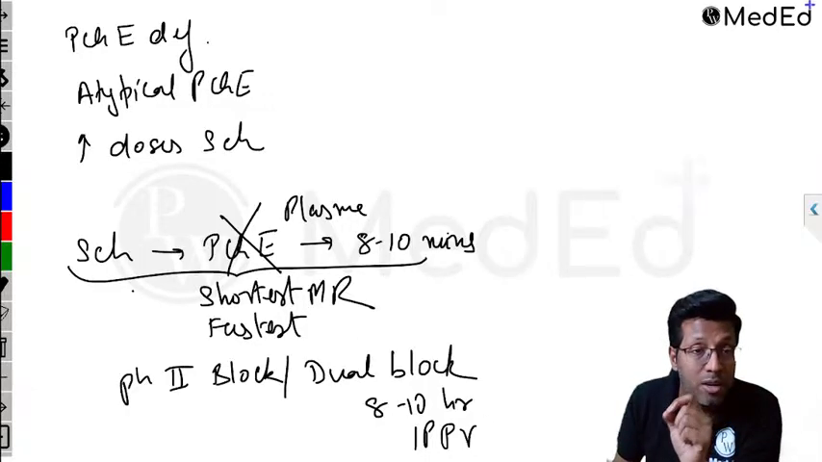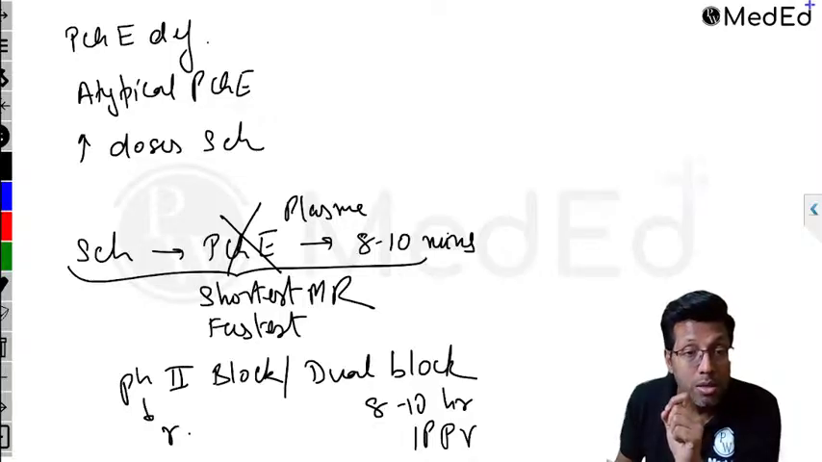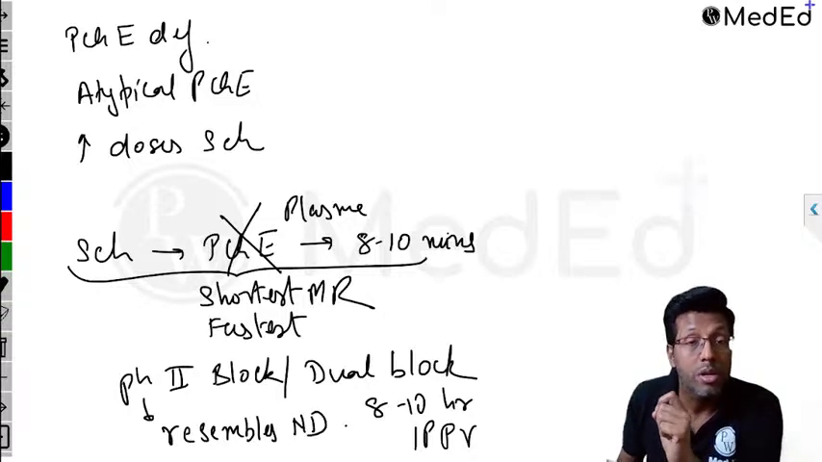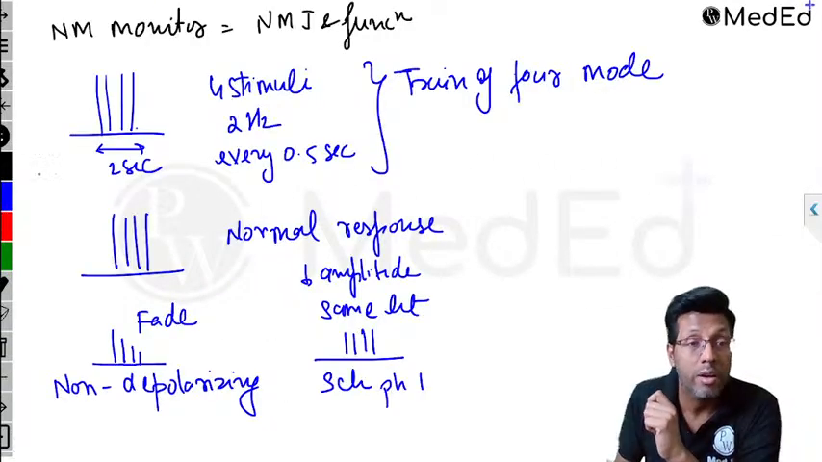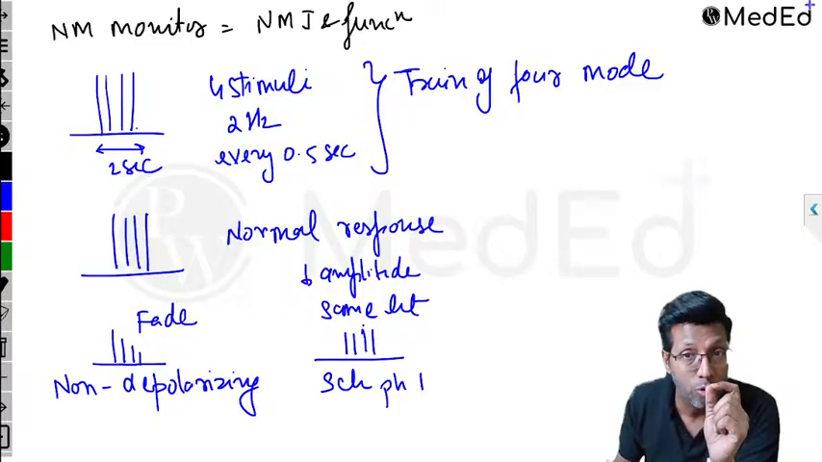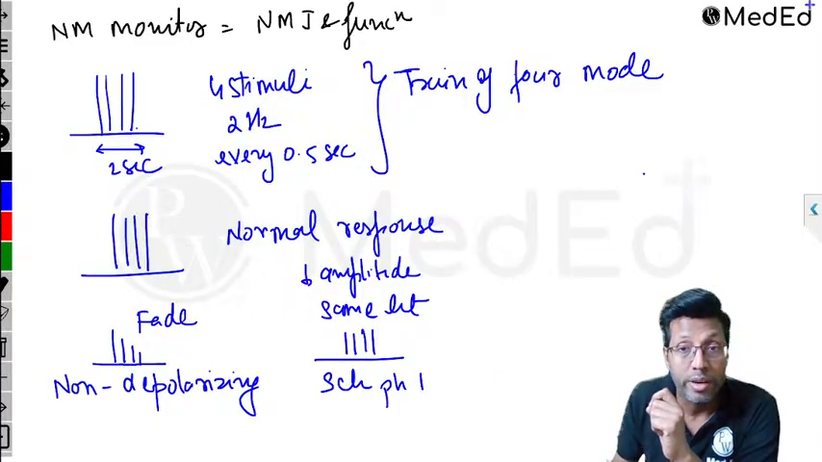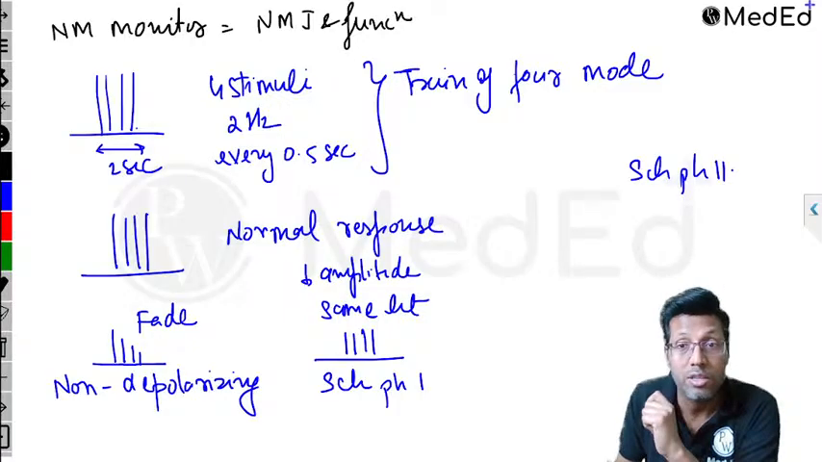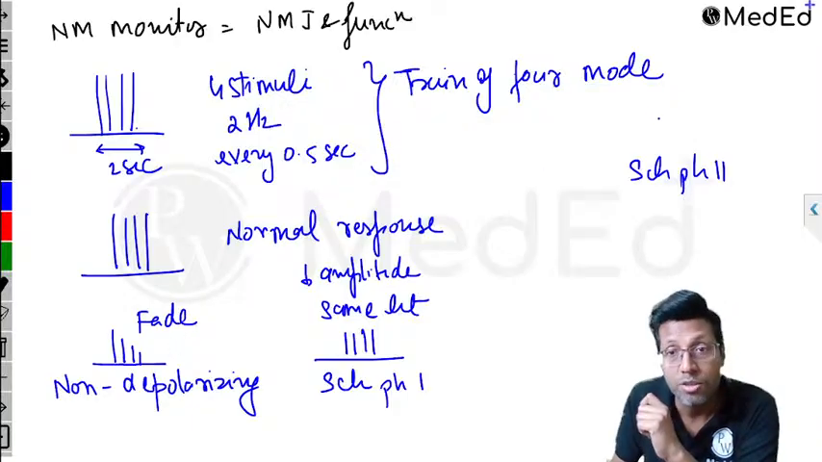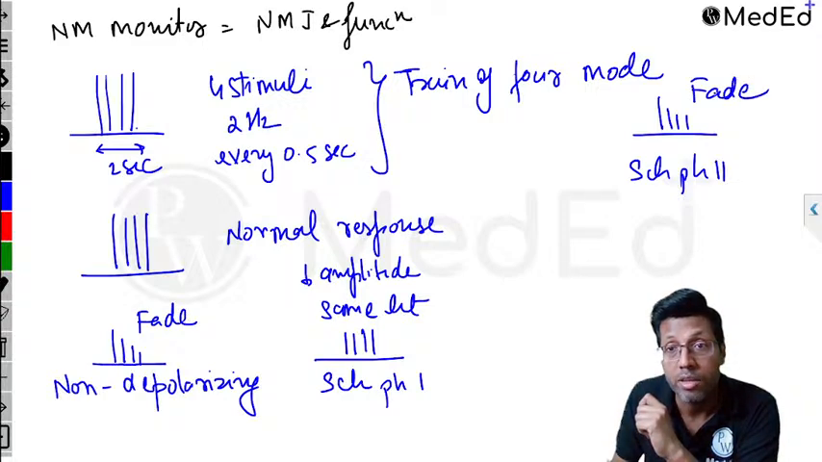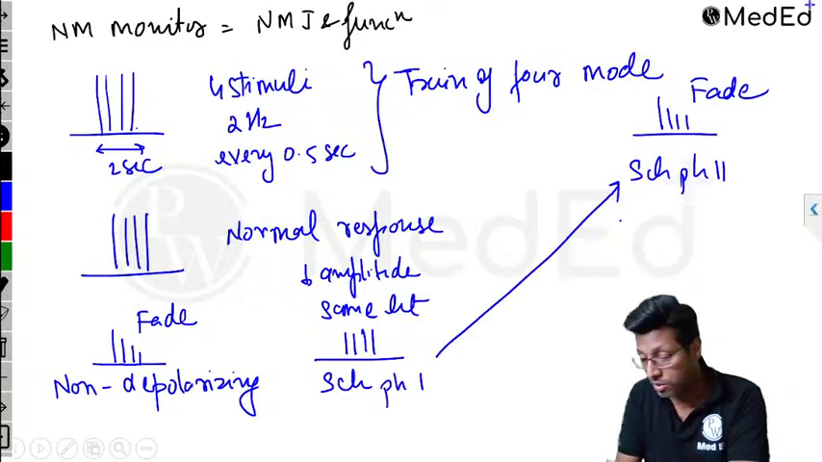Succinylcholine in phase 2 resembles non-depolarizing in features. Routinely it does not resemble, but once it becomes a phase 2 block, it resembles non-depolarizing. So when you have given the train of 4 mode, and if succinylcholine goes into a phase 2 block, it shows the same features as non-depolarizing. So in phase 2, you are going to see the fade, which is seen in non-depolarizing. So succinylcholine in phase 2 will show a fade, which is not seen in phase 1.